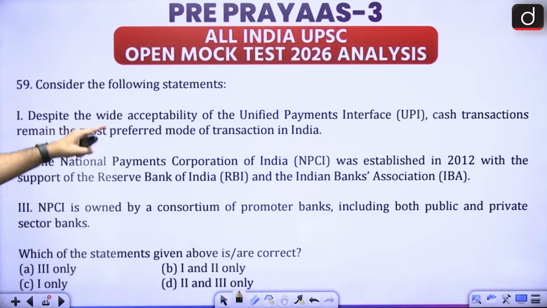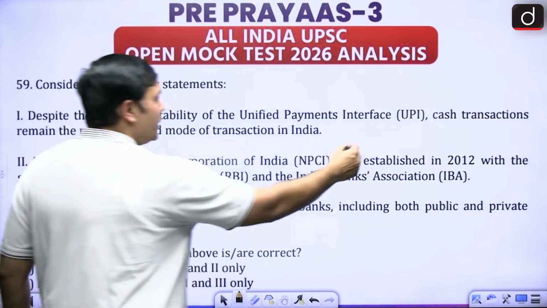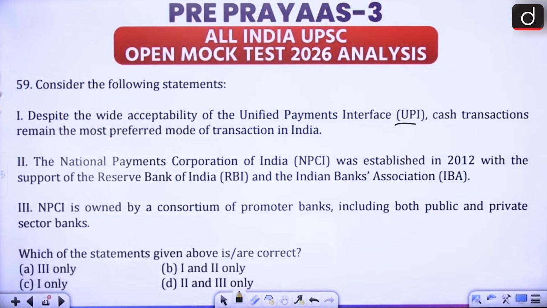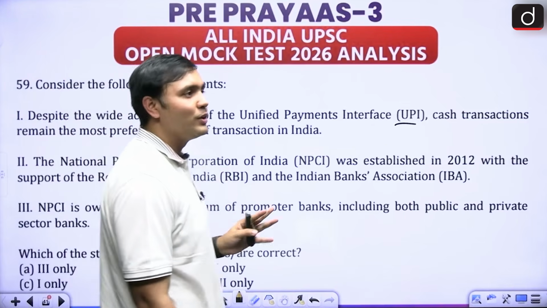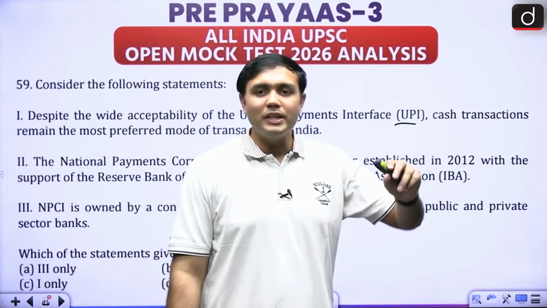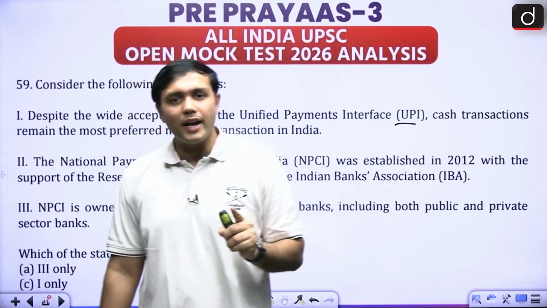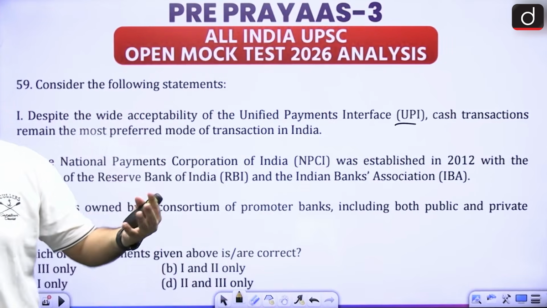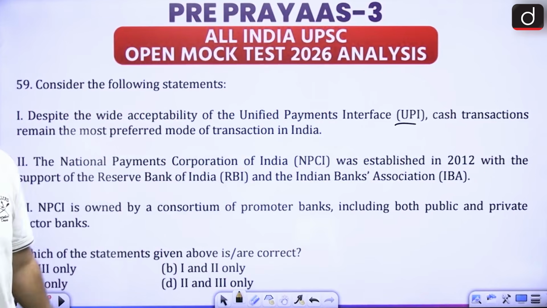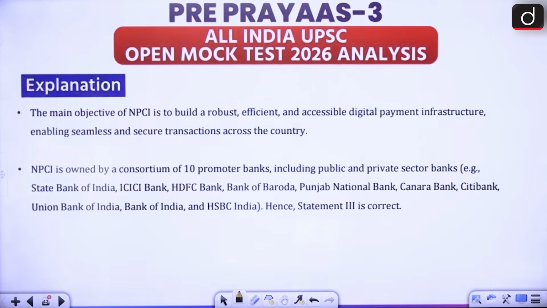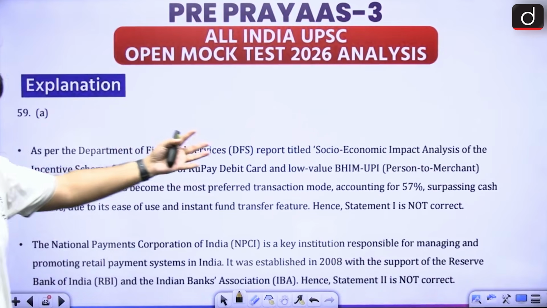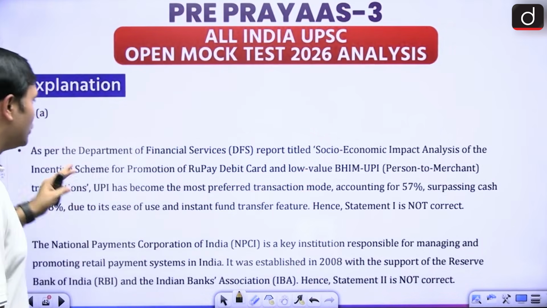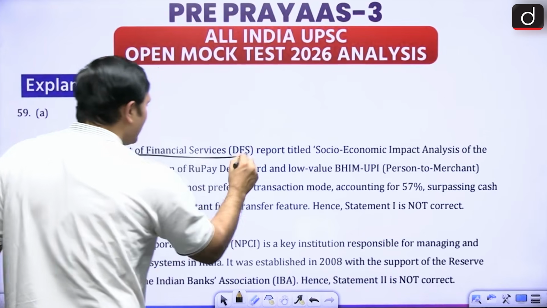The statement is: despite the wide acceptability of UPI, cash transactions remain the most preferred mode of transaction in India. Generally speaking, this statement would look very correct, right? But a recent report has shown that that is not the case now. Let's look at this report, because I'm guessing most of you have not heard about it, which is why more than 80% are getting it wrong. This is from the Department of Financial Services.